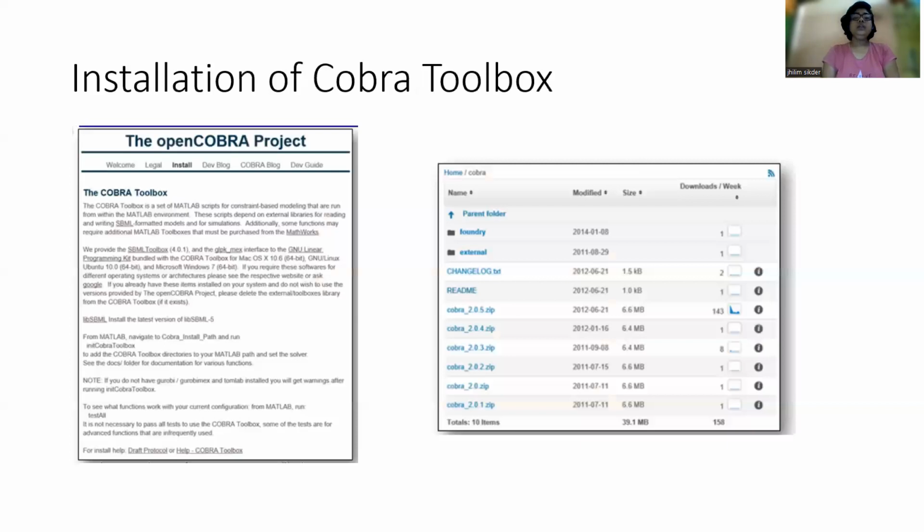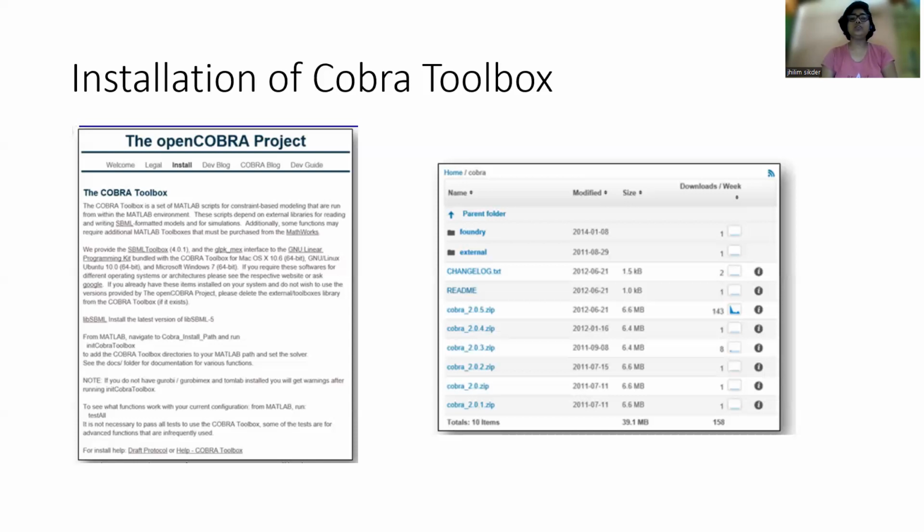Now the installation part of the Cobra Toolbox. The name of the site is the Open Cobra project. Here, first of all we need to know the configuration of the user's laptop or desktop. It is Windows, Linux, or Mac. So we need to know the configuration. After knowing that, we can download the file from here.